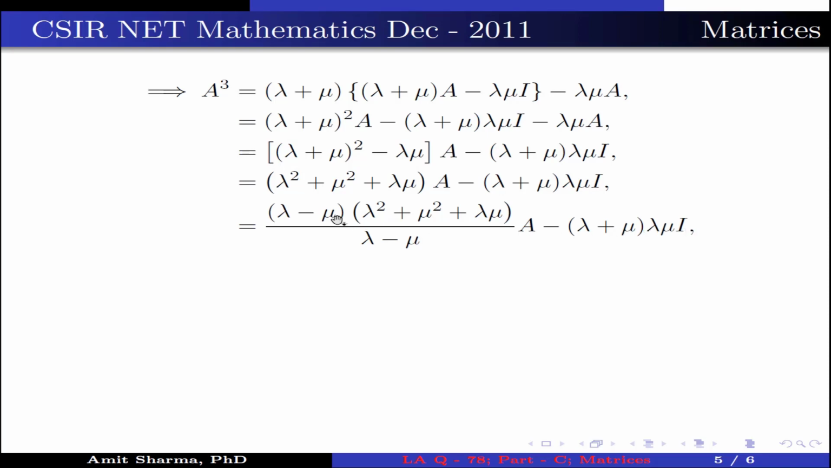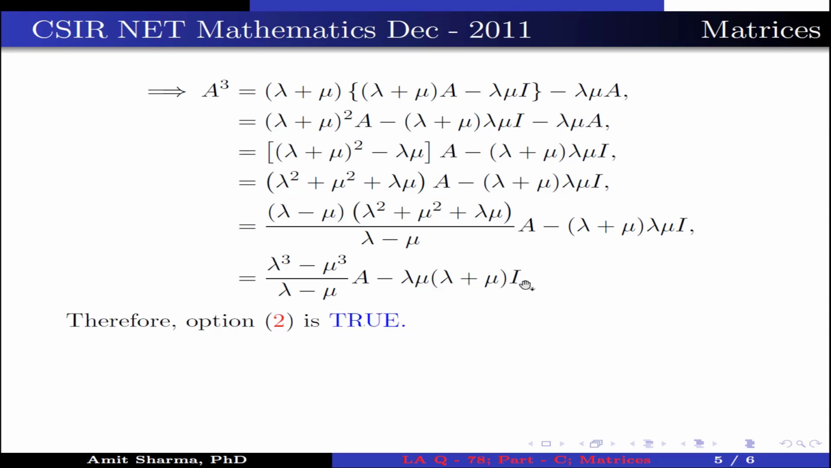Here, we multiply and divide by lambda minus mu. After simplifying this, we get (lambda cube minus mu cube) divided by (lambda minus mu) into A minus lambda mu into (lambda plus mu) into I. Therefore, option 2 is true.